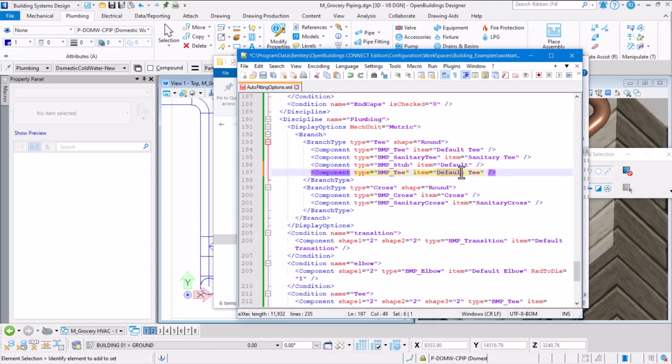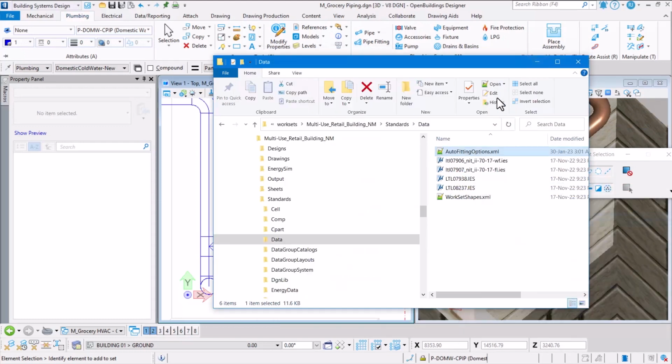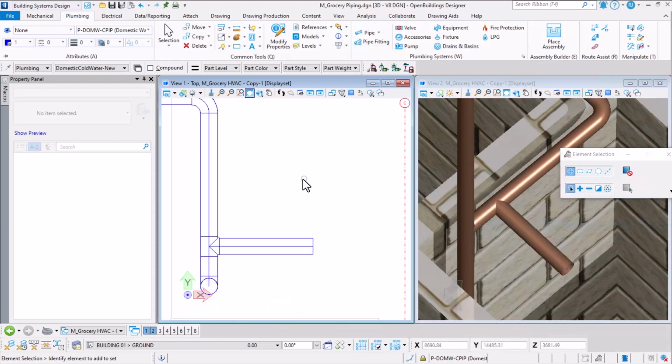and let's change the value. Instead of default T, we will use it as 100 mm T. So that's the name I have used in the catalog. So we save the file, and if you want we can close it, but I'm going to minimize all of these for the time being.